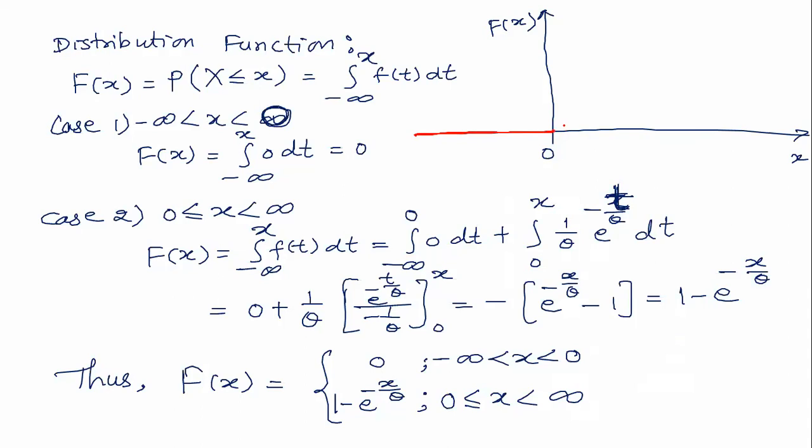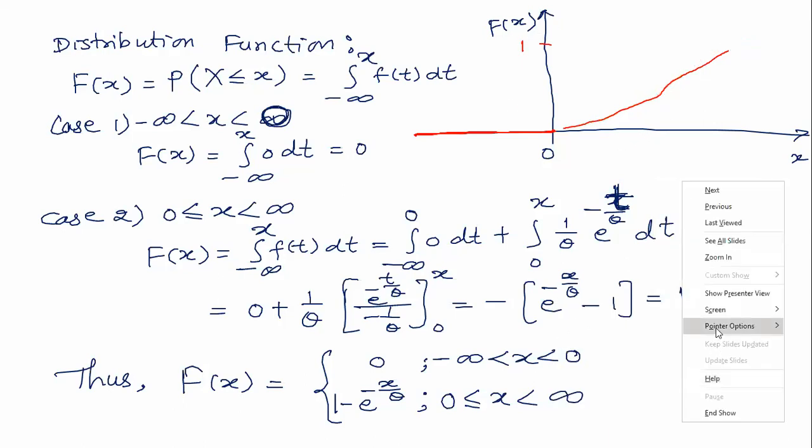Remember, it is a continuous function, and as x tends to infinity, you will understand, capital F of x is 1 minus e to the power minus infinity, it will be 1. So it will go on increasing and reach 1 when x tends to infinity.